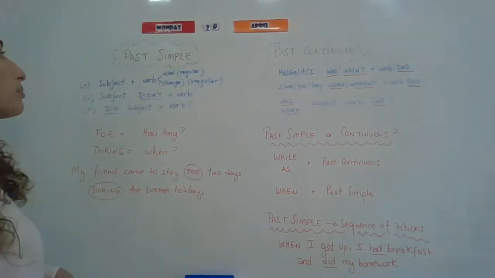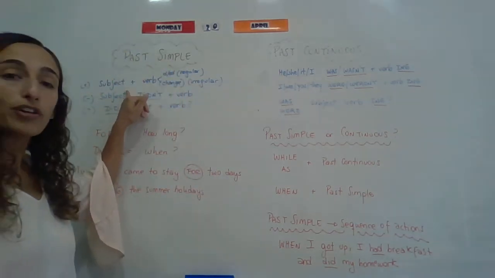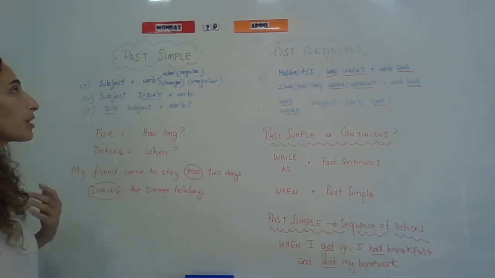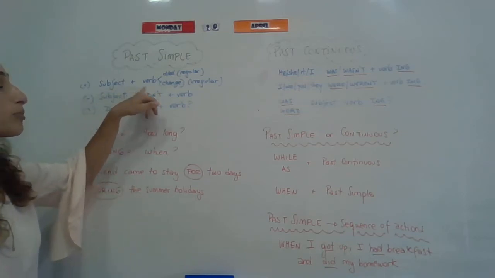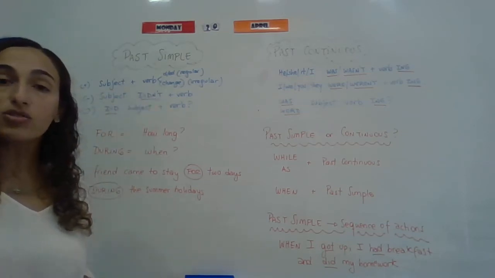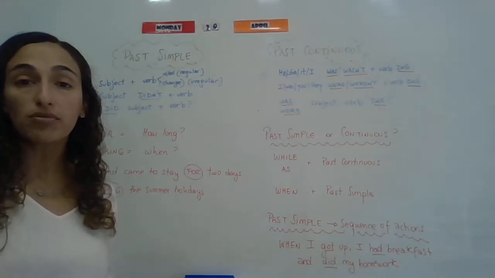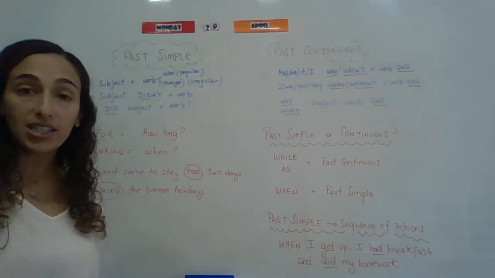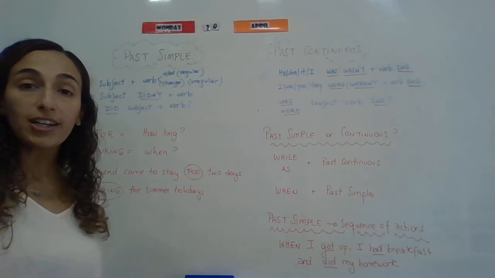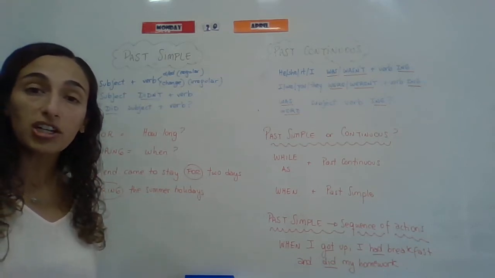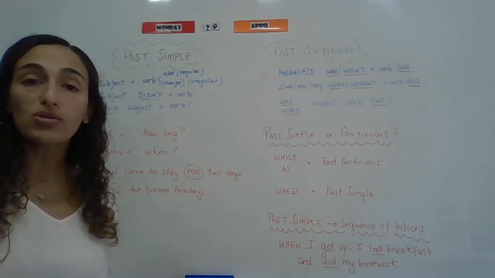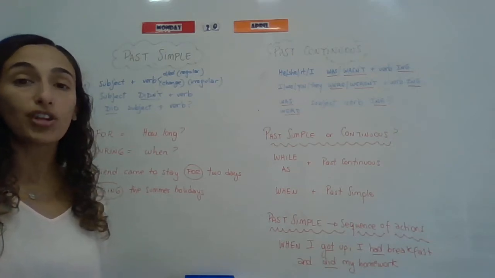If you have a look at the board, we have some refreshments about how to make the past simple. So we form the past simple in positive sentences changing the verb. If it is regular, you add d or ed. If it is irregular, you change it. If the sentence is negative, we use didn't and the verb doesn't change. And if it is a question, we use did and the verb doesn't change.